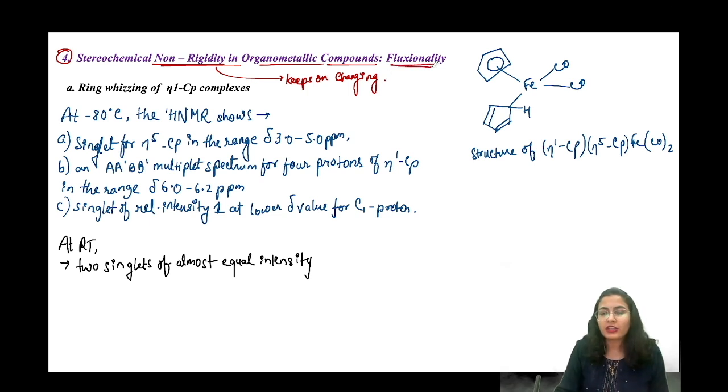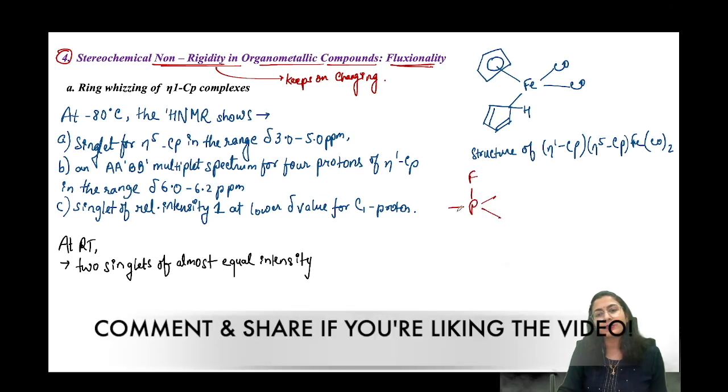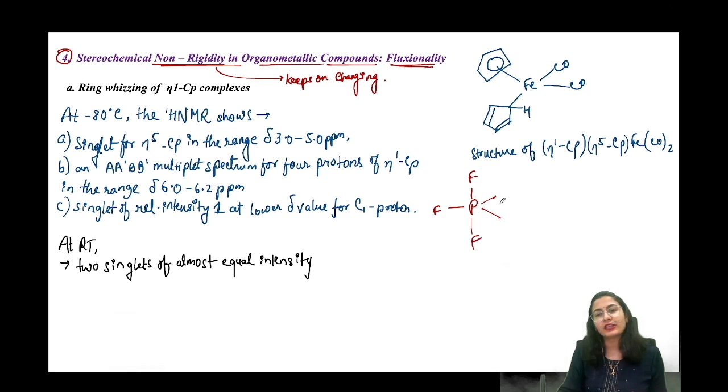So let's say we are talking about fluxionality. What is fluxionality? The moment you say fluxionality, the TBP structure comes to mind. Let's say you have the PF5 structure, you will say ma'am, all the positions are not equivalent.